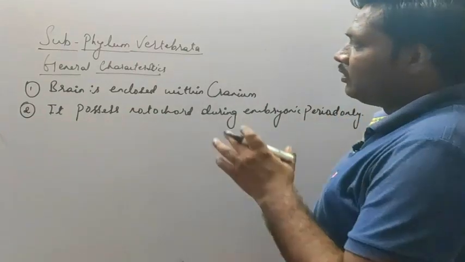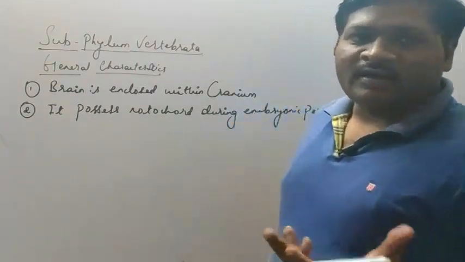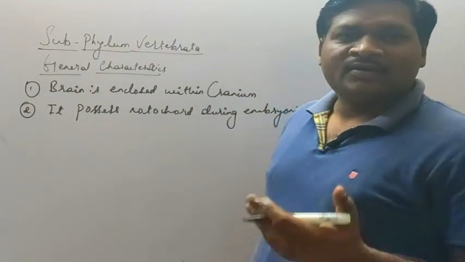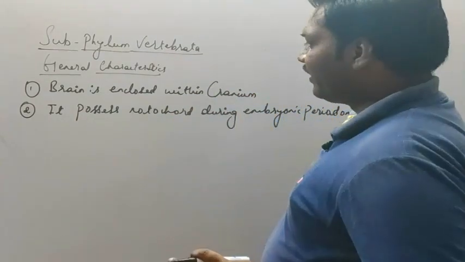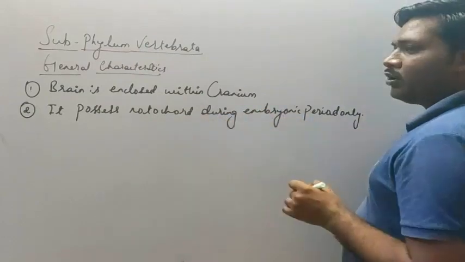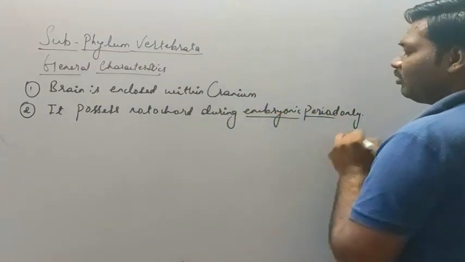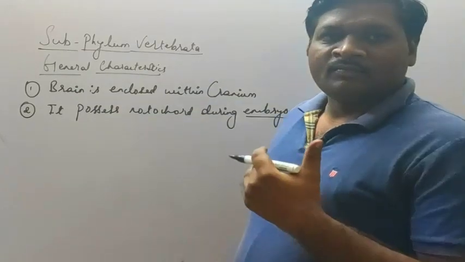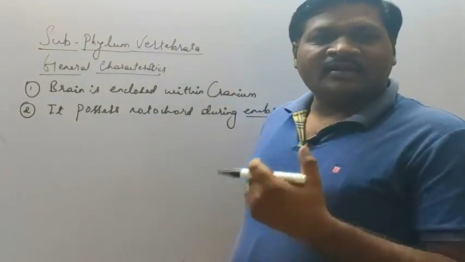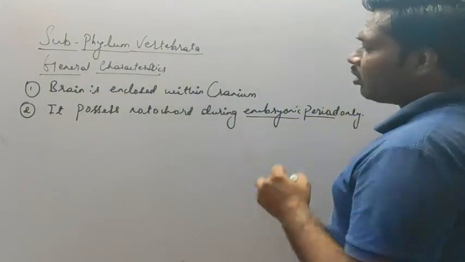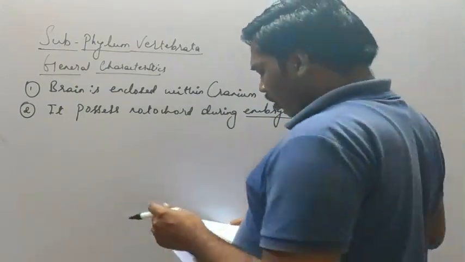Vertebrates are marked by a characteristic feature, that is the notochord is replaced by the vertebral column. So the notochord is present only in the embryonic period, when the organisms are under developing condition. As they develop into adults, the notochord is replaced by the vertebral column.